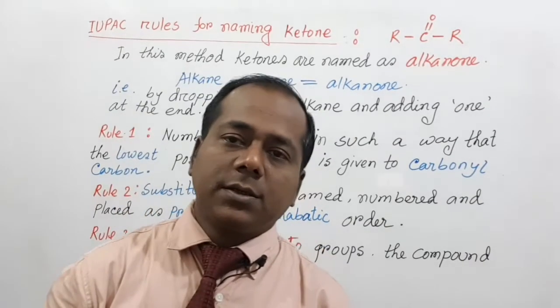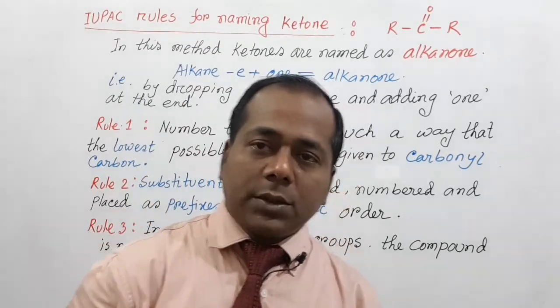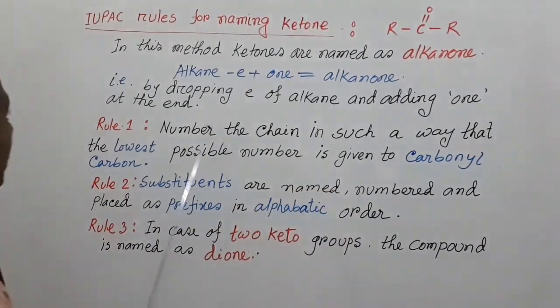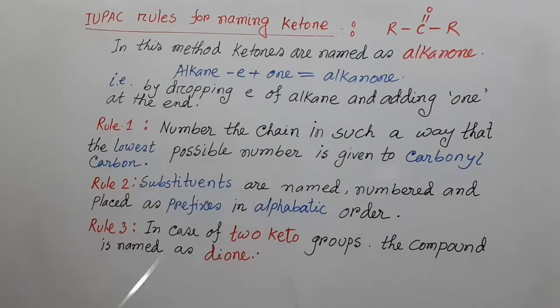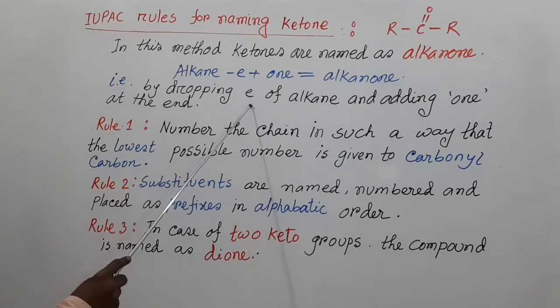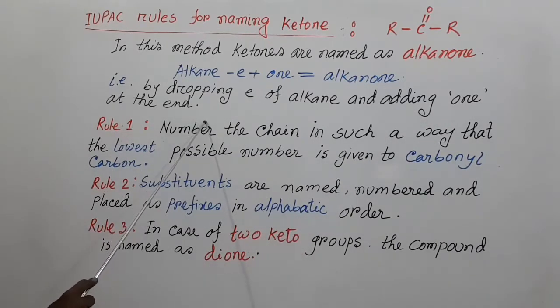My dear students, now we discuss the naming of ketones. This is the functional group of ketone, RCOR, and the IUPAC rules for naming ketones. In this method ketones are named as alkanone. That means when the E of alkane is replaced by -one, we get alkanone, by dropping the E of alkane and adding -one at the end.